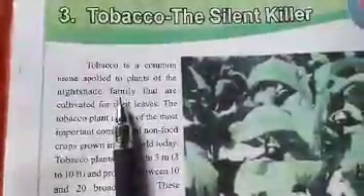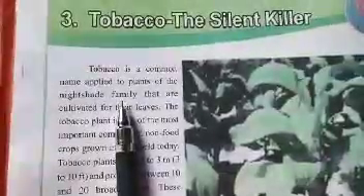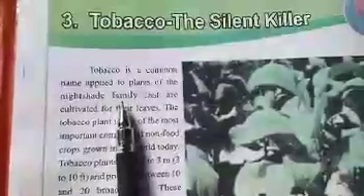It is the family of plants which ranges between shrubs, herbs, and even trees. These are flowering plants. It is shown in the picture here in your textbook. These plants are flowering plants, cultivated for their leaves. These plants, they are cultivated. Cultivation means to grow. Cultivated here is the past of cultivate. These plants are cultivated, tobacco plants, for their leaves.